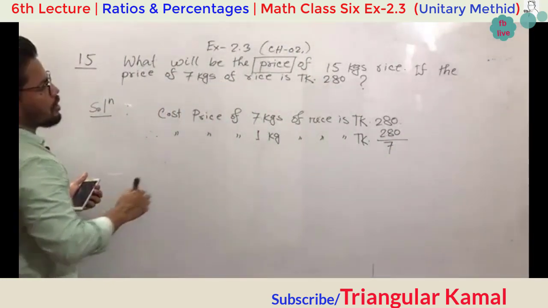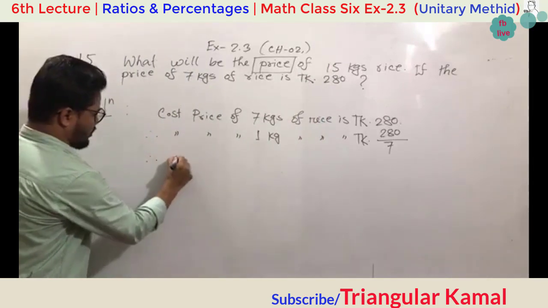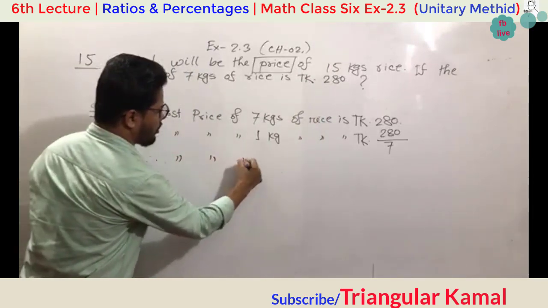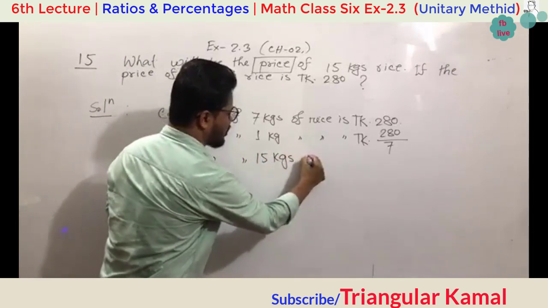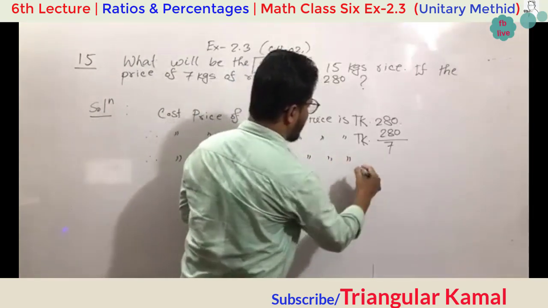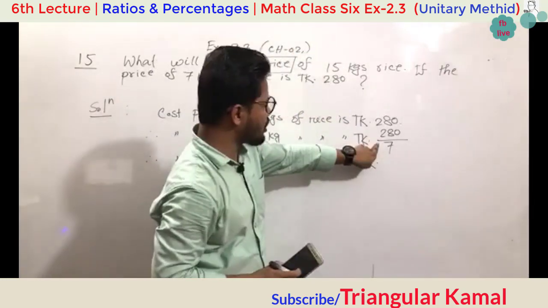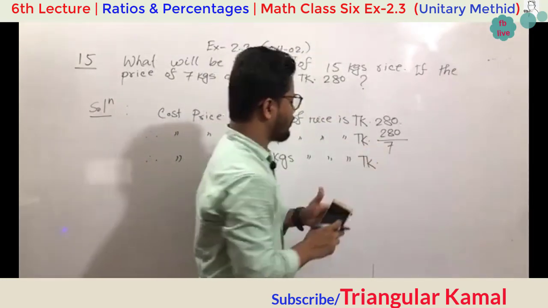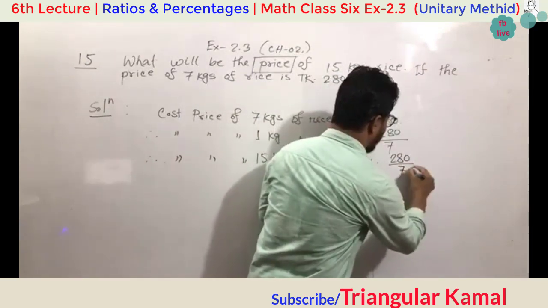Now the requirement is the cost price of 15 kg rice. Finally, the cost price of 15 kgs of rice will be taka. Now give attention, this is the cost price of 1 kg. So the 15 kg cost price will be greater than the 1 kg cost price.